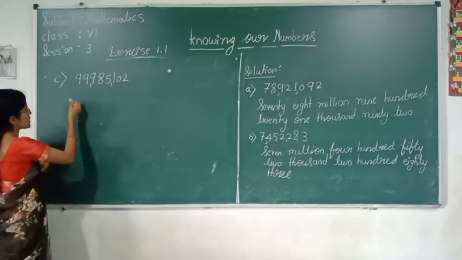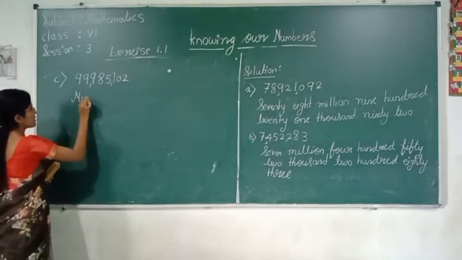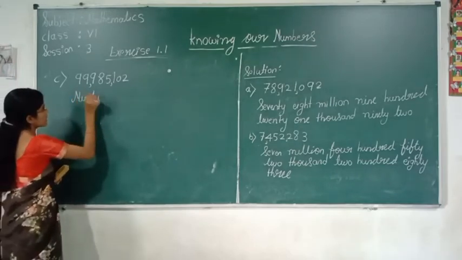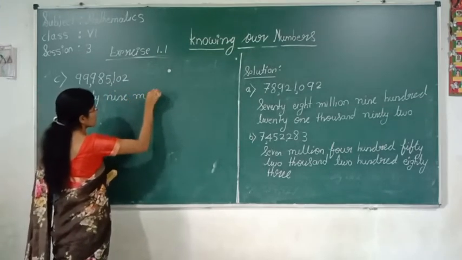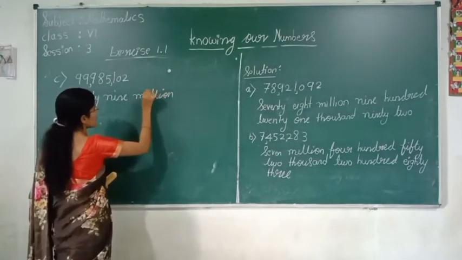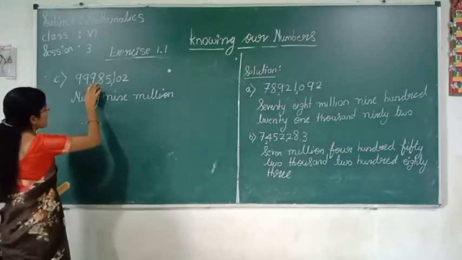How to read this number? 99 million, 985.